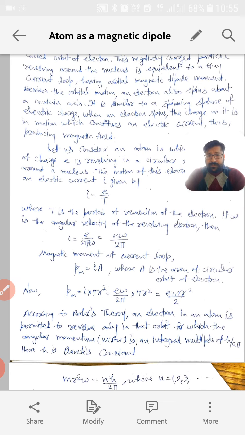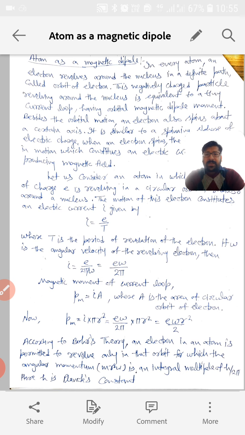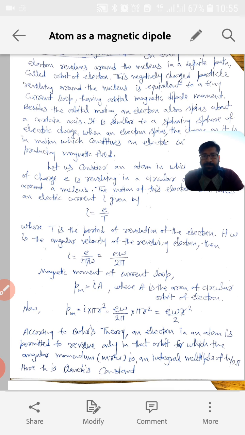As we have already discussed, in every atom an electron revolves around the nucleus in a definite path called the orbit of the electron. The negatively charged electron revolving around the nucleus is equivalent to a tiny current loop having the orbital magnetic dipole moment. Okay, and beside the orbital motion, an electron also spins about its own axis.